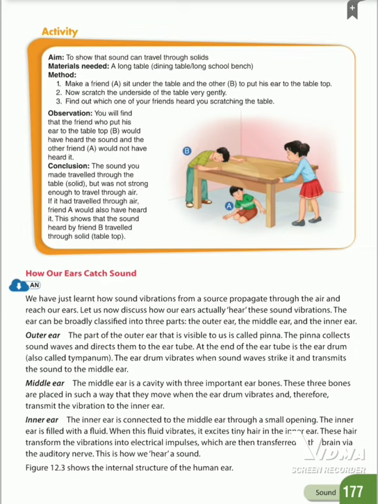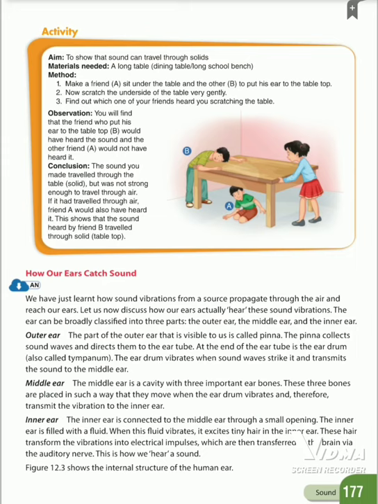At the end of the ear tube is the eardrum, otherwise called the tympanum. The eardrum vibrates when sound waves strike it and transmits the sound to the middle ear.